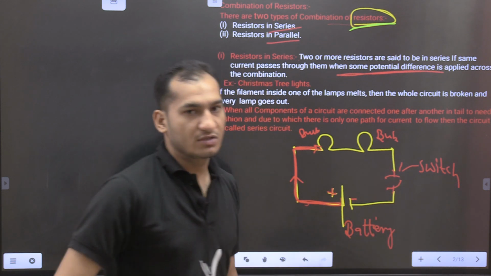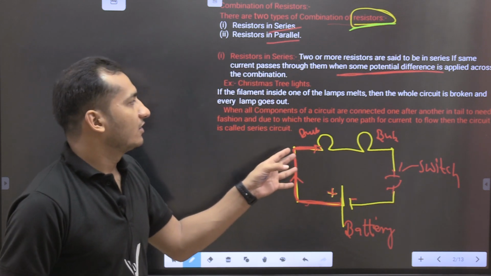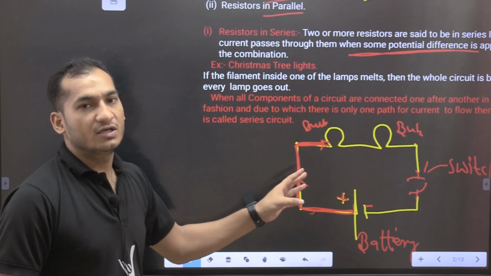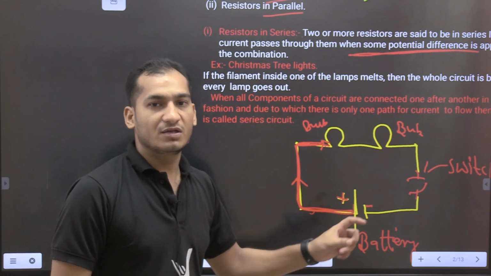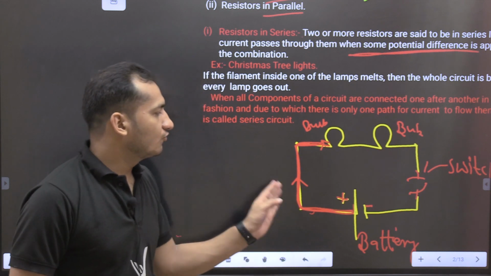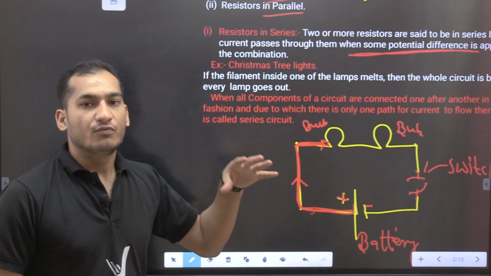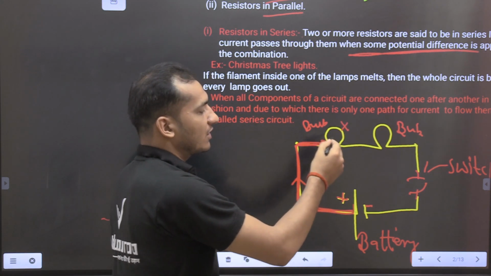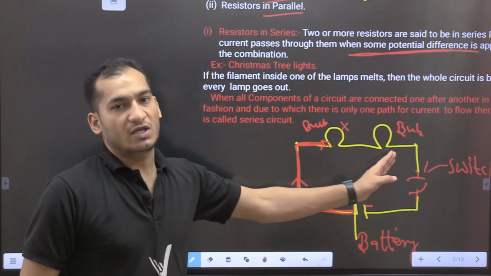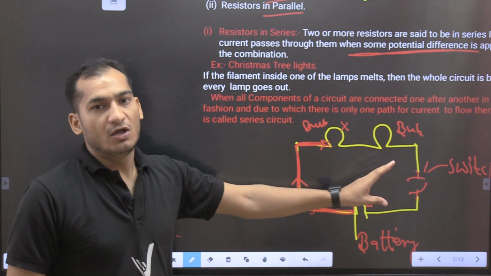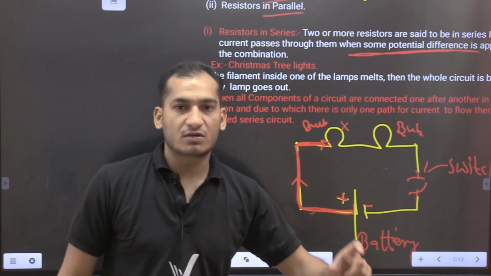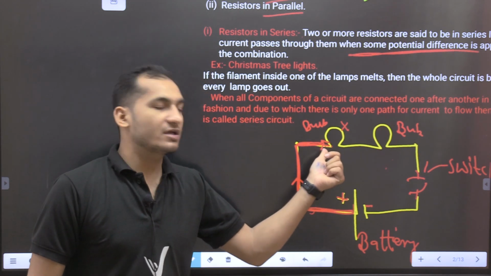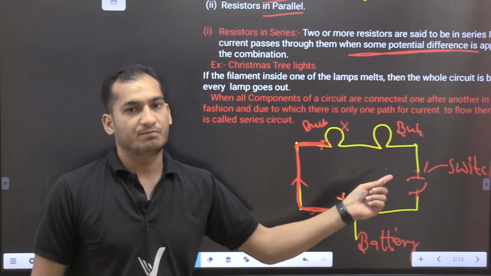Now what is the meaning of this? The meaning is that the same current is flowing inside the circuit, but the potential differences are variable. In series connection, you remember that there is only one wire and there are many different bulbs connected with the same wire. If we disconnect this wire, or if this bulb gets fused, then the other bulbs are not glowing. In series connection, all bulbs are connected in one circuit only. If one bulb is fused or disconnected, then the other bulbs also do not glow.